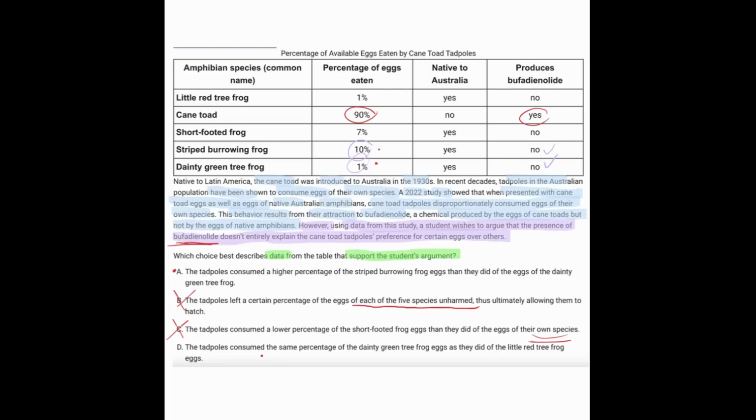D, the tadpoles consume the same percentage of the dainty green tree frog eggs as they did of the little red tree frog. So dainty is right here, little red is right here. And so seeing that they were consumed in the same amount is not telling us of anything that would cause them to prefer one versus the other. So that's kind of irrelevant to what we're talking about here. And the answer that made sense when we read it was A.